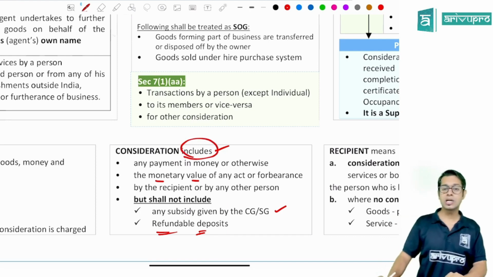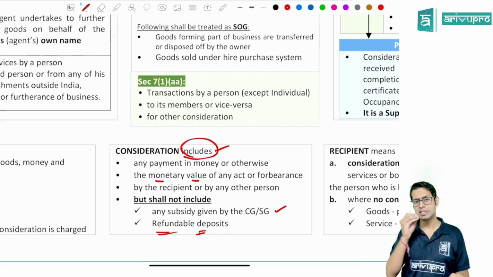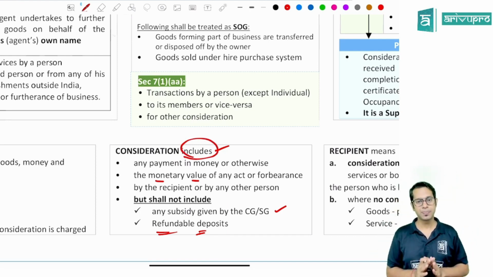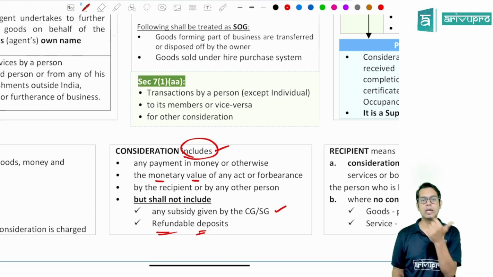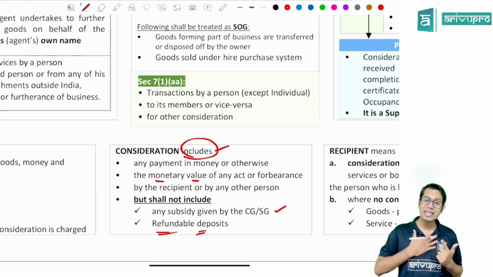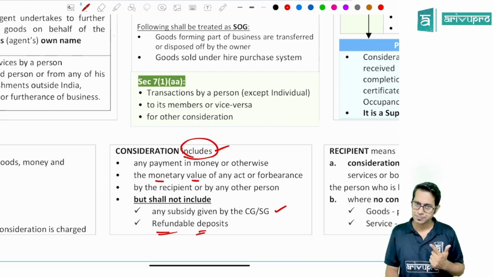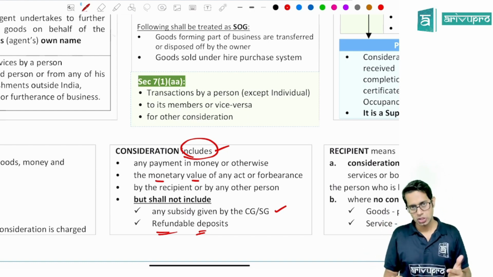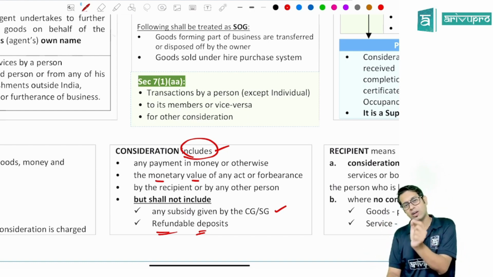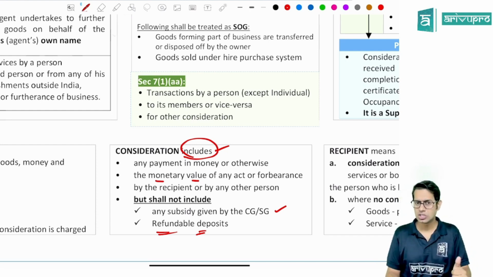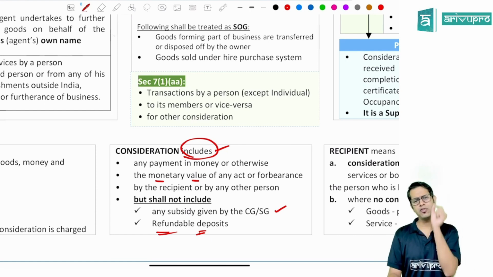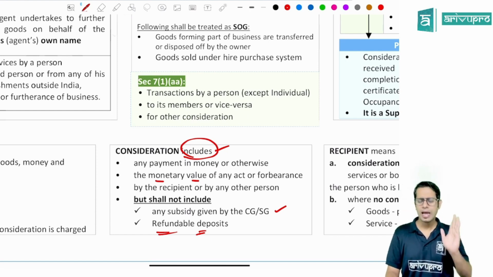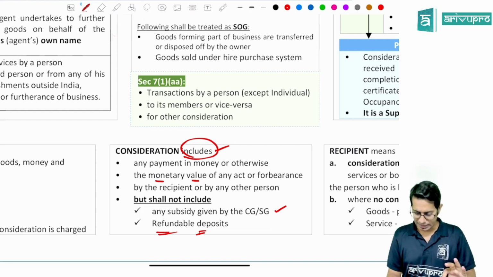Inclusive definition means what, sir? Whatever you generally understand by the word consideration is a consideration. Apart from that, consideration will also include payment in money or otherwise by the recipient or any other person, but it shall not include the subsidy given by central government or state government. Further, monetary value of any act or forbearance by the recipient or any other person shall also be treated as consideration, but it shall not include subsidy given by central government or state government. So, if you are receiving any subsidy for a particular supply, and if that subsidy is received from central government or state government, it shall not form part of consideration.